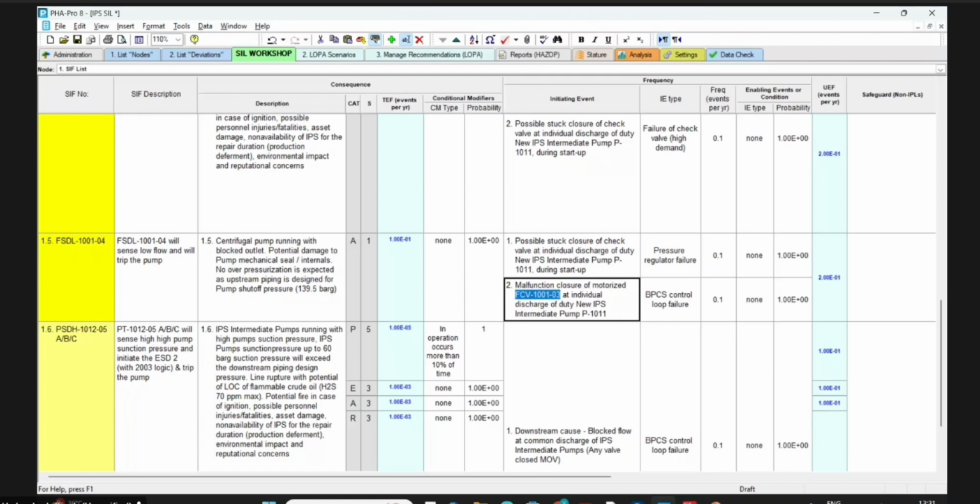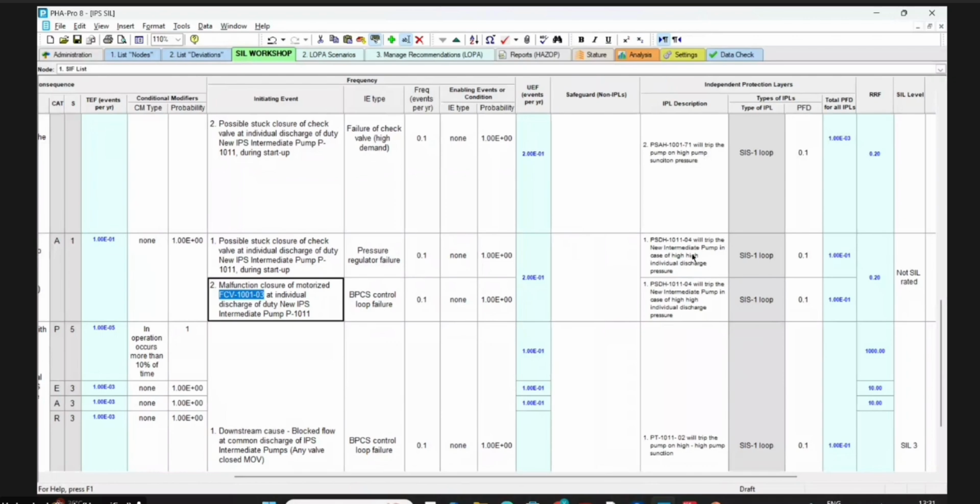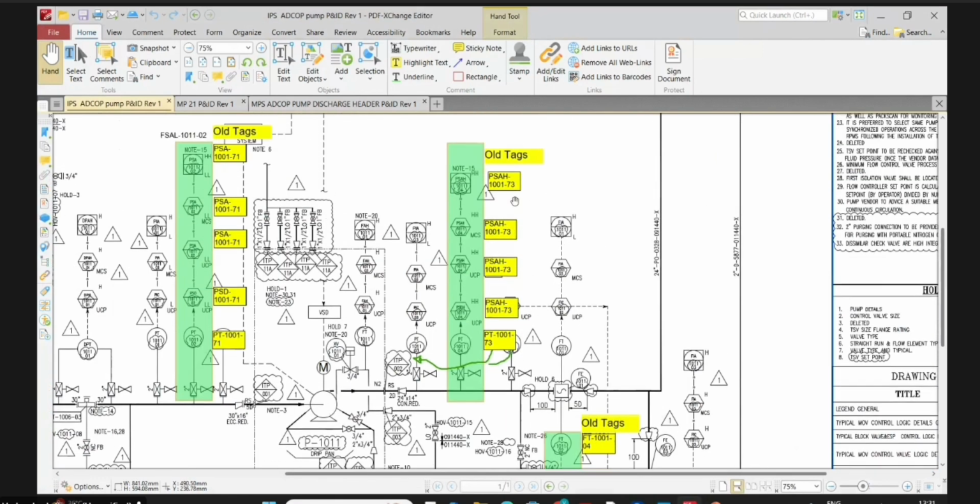Yes, okay, this is on the charge. Correct. Okay. Is it okay, right? Yes. Okay. What is PSDH will trip the intermediate pump? What is PSDH at pump discharge? PSDH. This PSDH, right? 1173.